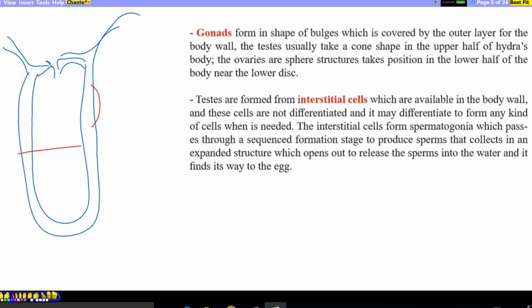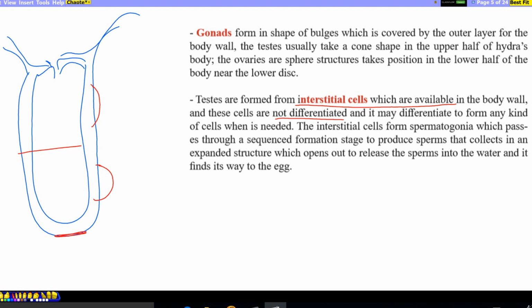But the ovaries are spherical structures, taking position in the lower half, more spherical than a cone shape and closer to the lower disc, which means the base of Hydra. Testes are formed from interstitial cells. Interstitial cells are a kind of cell found in the body wall of Hydra, and they are not differentiated, meaning they can differentiate into any kind of cell when it's needed.